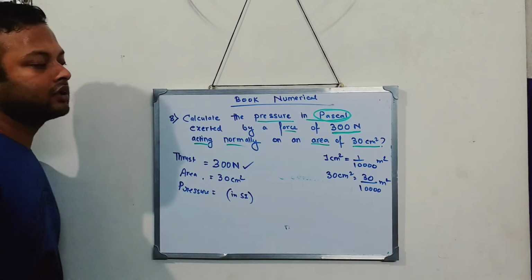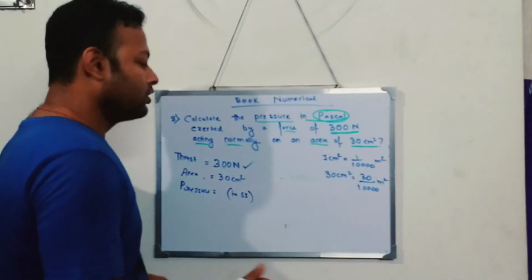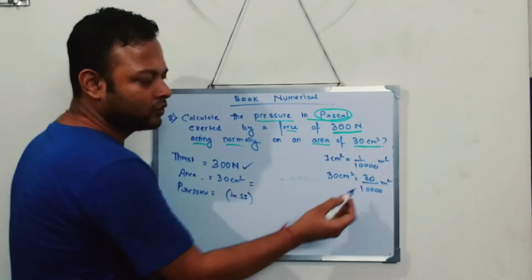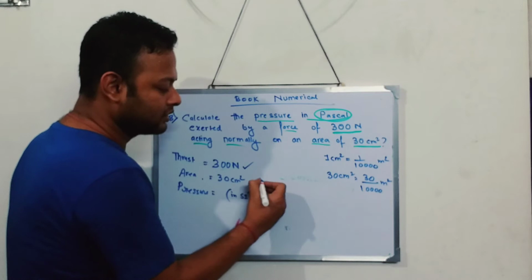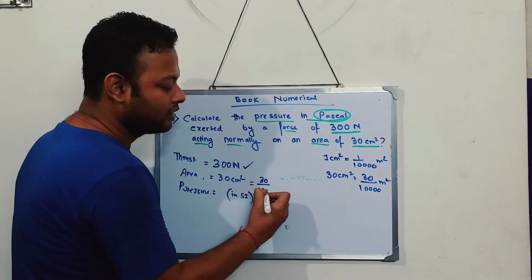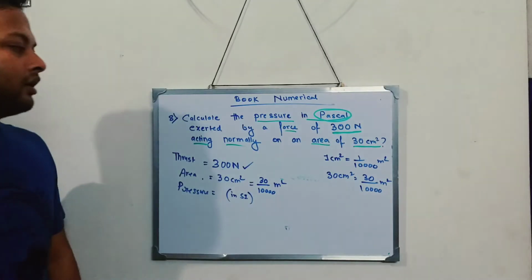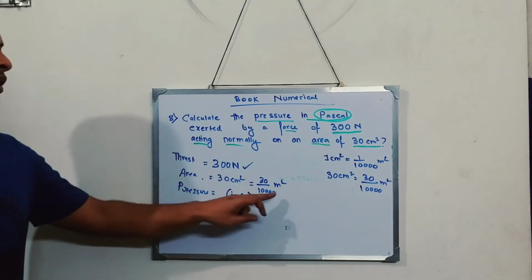You can cancel the zeros here, but I'll leave it like this. Now I got this SI unit, I got this also SI unit.